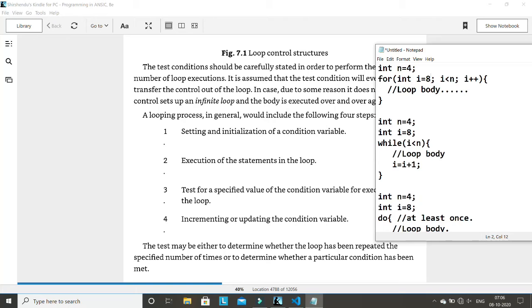So this is the main structure of the three looping statements: for loop, while loop, and do while. I hope it is clear to you, and I have also explained the different substructures, the sub statements inside the loop statement, and these are the generic steps. All these steps are necessary in any loop. No matter if you are using a for loop, while loop, or do while loop, all these 4 points are important, and these 4 points must be mentioned in your loop statement. So I hope this point is clear to you, so I am moving on.